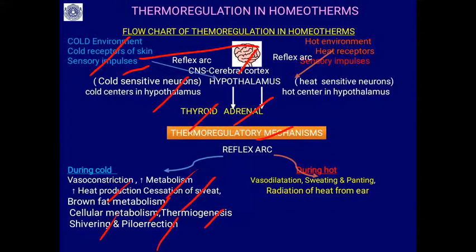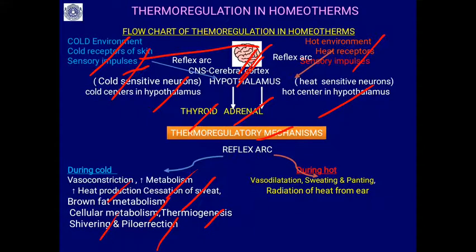And what happens in the hot condition? A hot situation is not as severe as cold, because in the cold situation the temperature may go below zero. Here the environmental temperature may increase to about 40-45 degrees centigrade, not above that. So there is only one center. Again there are hot receptors on the skin that communicate to the hypothalamus. The posterior hypothalamus has a thermoregulatory center that operates during the hot or warm situation.